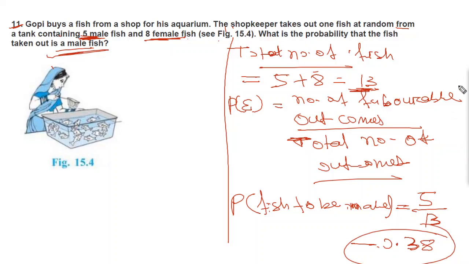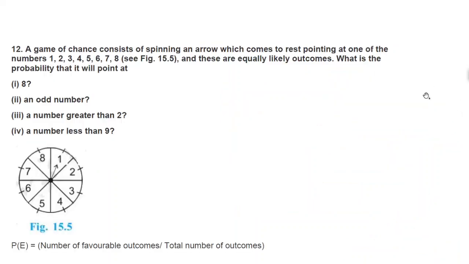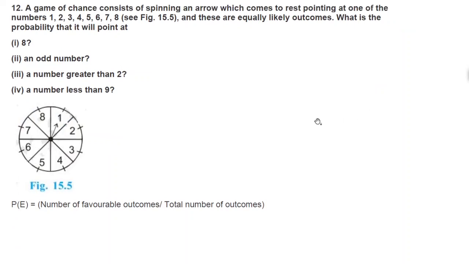Now we'll move to question number 12. A game of chance consists of spinning an arrow which comes to rest pointing at one of the numbers 1, 2, 3, 4, 5, 6, 7 and 8. You can see the figure, and these are equally likely outcomes. What is the probability that it will point at 8, at an odd number, at a number greater than 2, at a number less than 9? So let's start.